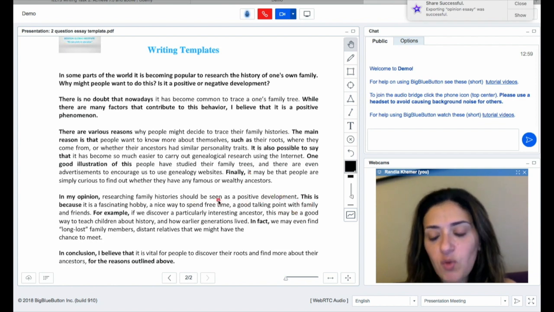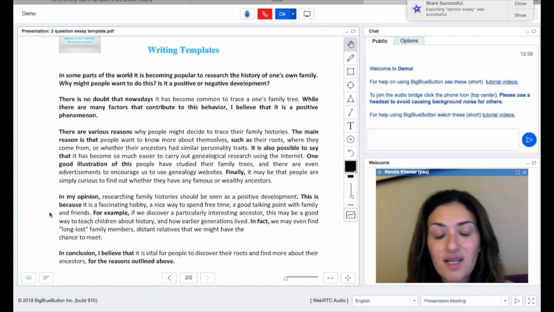And then you're going to tell me why it's positive. It is a fascinating hobby, a nice way to spend free time, a good talking point with family and friends. Then you're going to give me an example. For example, if we discover a particularly interesting ancestor, this may be a good way to teach children about history and how earlier generation lived. In fact, we may even find long lost family members, distant relatives that we might have the chance to meet. Then the results, why your examples are good.